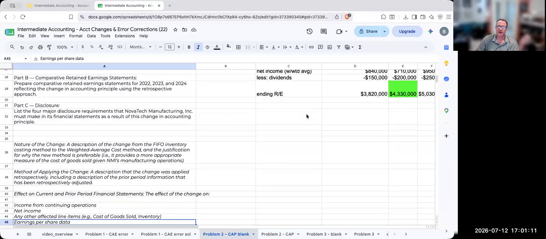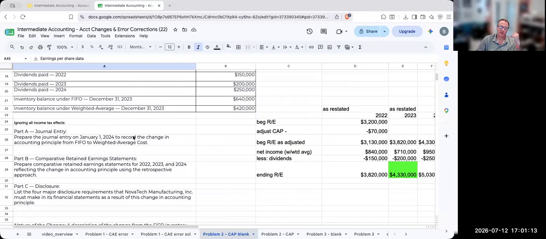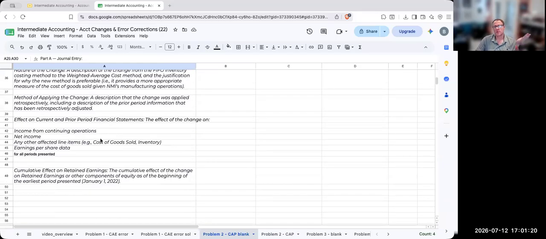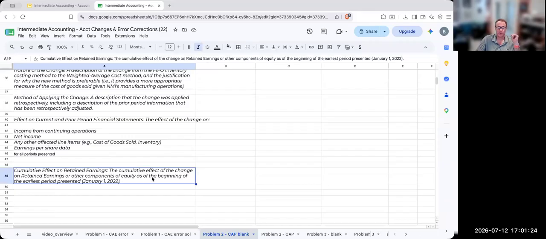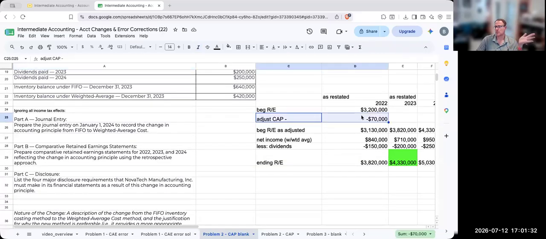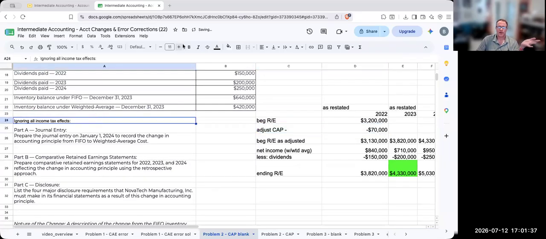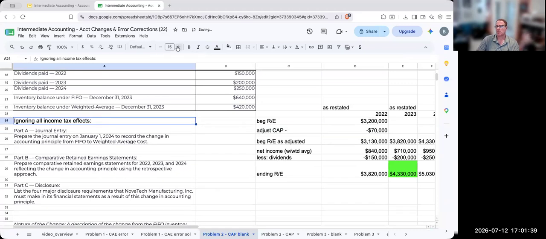I'm really going to be focused on these 2 parts right here. The disclosure parts are important, but doing this during a normal exam is going to be rough. And then lastly, the cumulative effect on retained earnings or other components of equity at the beginning of the earliest period presented. So here's where we're going to be showing our adjustments. And again, I'm ignoring all income tax effects for simplicity.